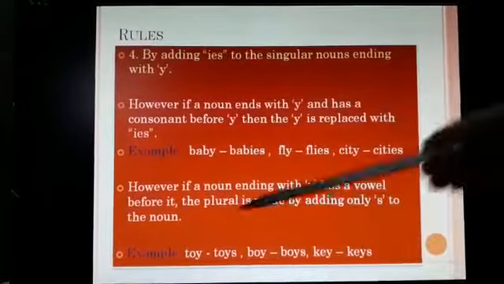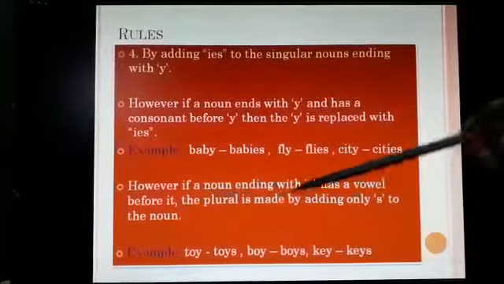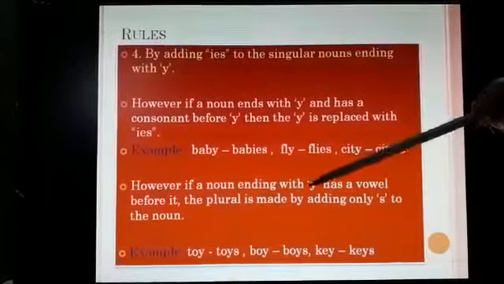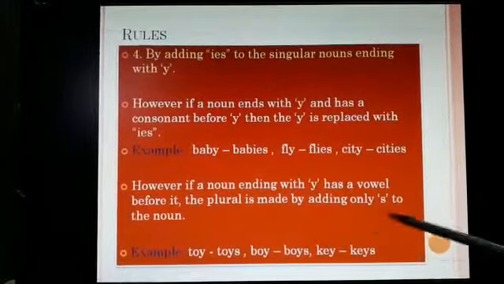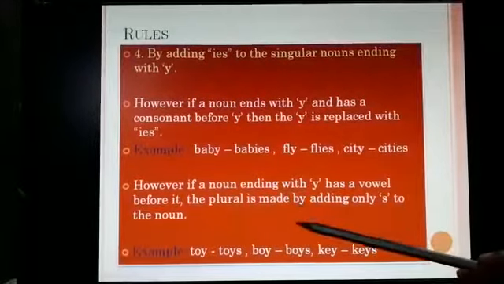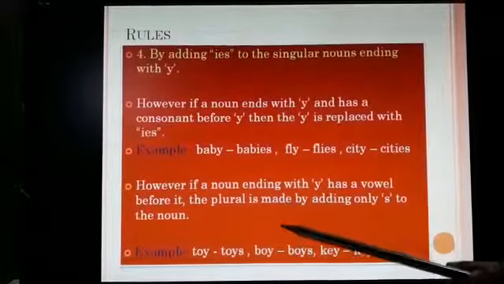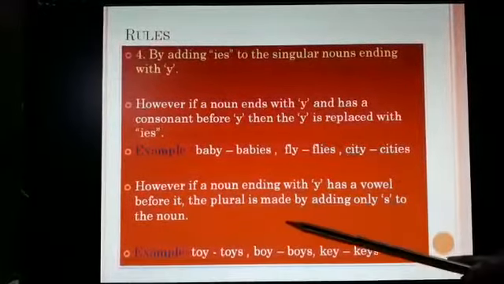Now the second part of it. However, if a noun ending with Y has a vowel before it, the plural noun is made by adding only S to the noun. So here this is another part. If it is going to end with a vowel, we don't add IES, we add only S.